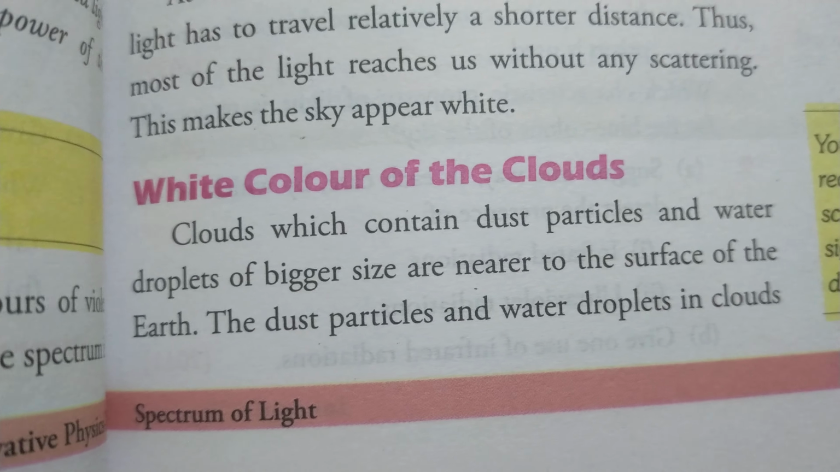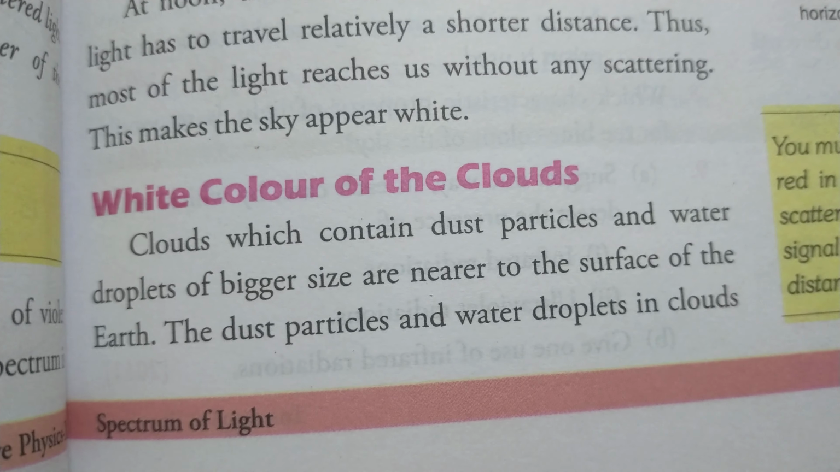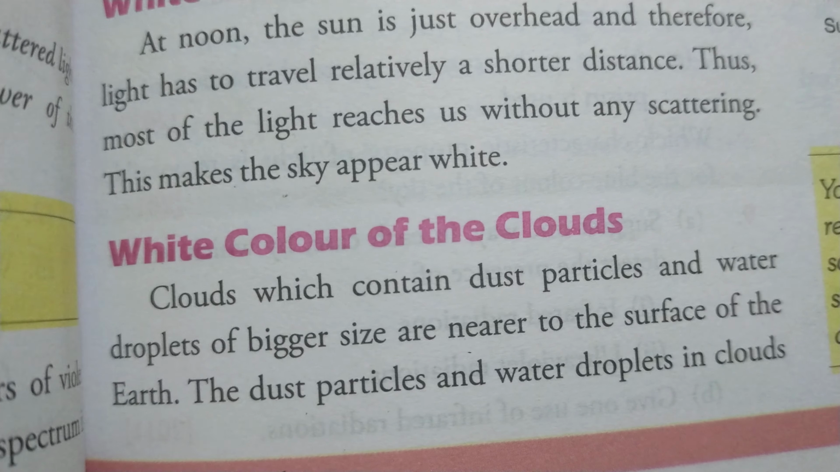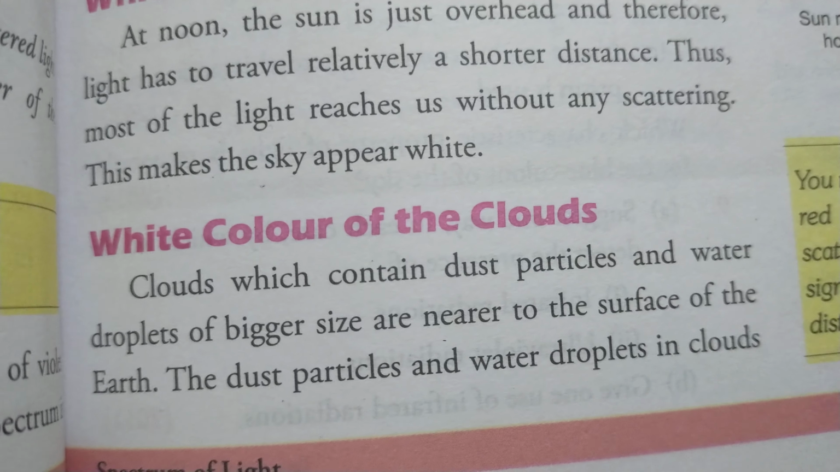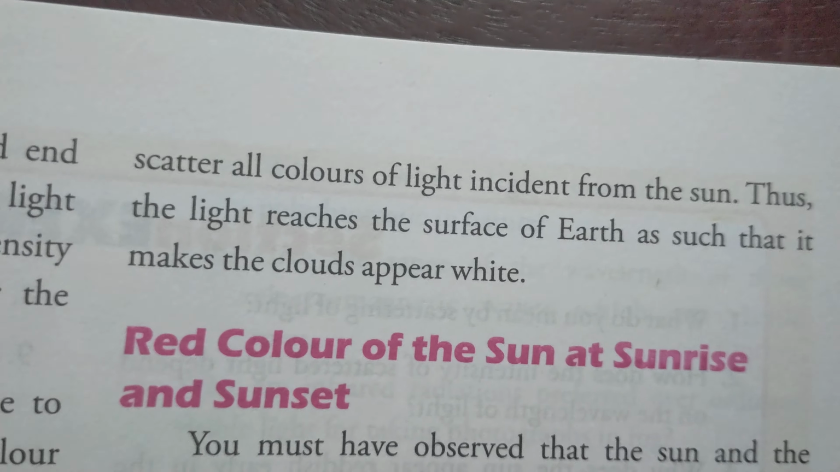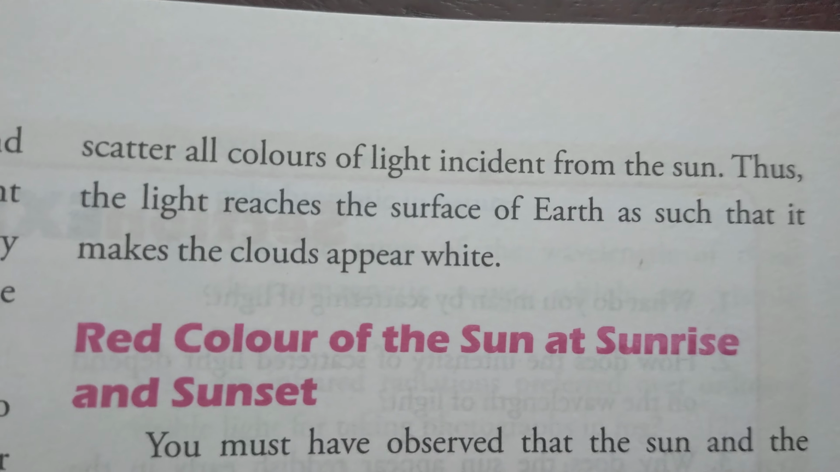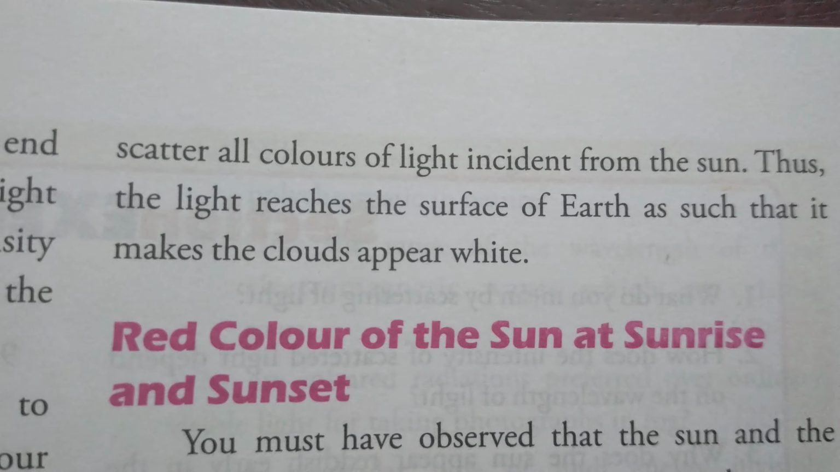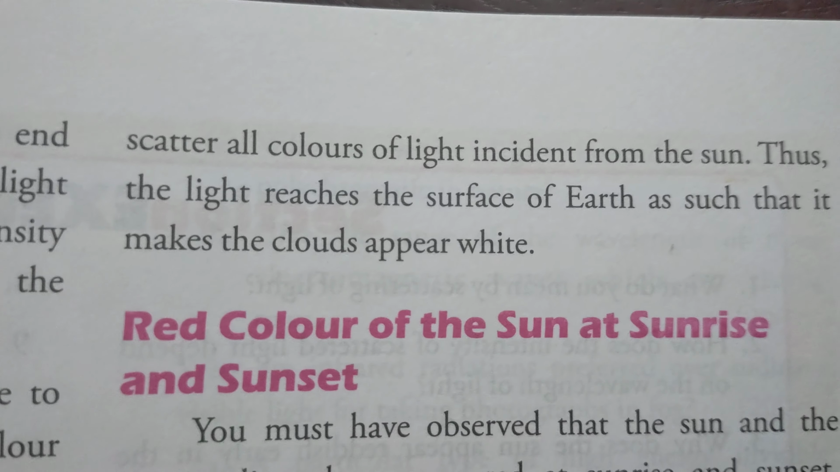Similarly, the color of clouds is also white. As you see, clouds, which contain dust particles and water droplets of bigger size, are nearer to the surface of the earth. The dust particles and water droplets in the cloud scatter all the colors of light incident from the sun. Thus the light reaches the surface of earth as such, which makes the clouds appear white.